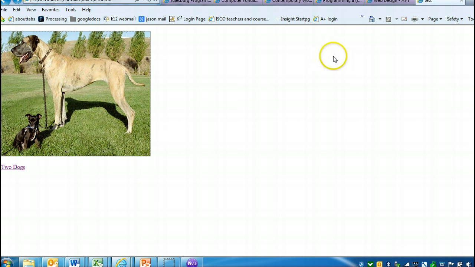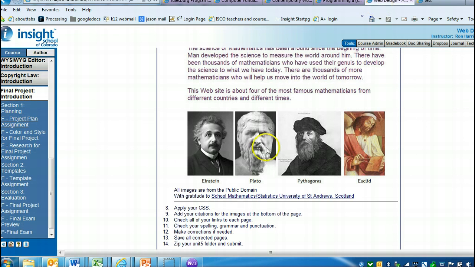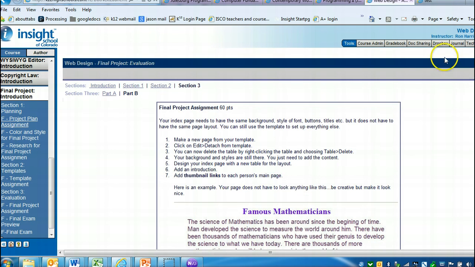Because remember, in this assignment, these pictures will link to, like this picture of Einstein will link to the Einstein folder in the Unit 5 folder. This picture of Plato will link to the Plato folder, etc. So I think I've covered everything for you.